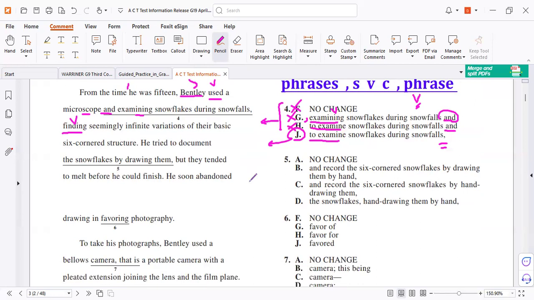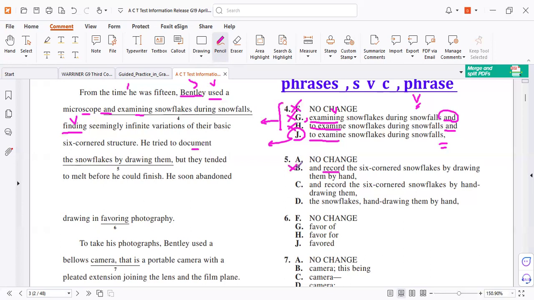Number 5. Let me tell you, we have a skill in English in your test. It's called: don't repeat the same meaning with different words. Don't repeat the same meaning with different words. Now, "document" means "record." So we already have it.